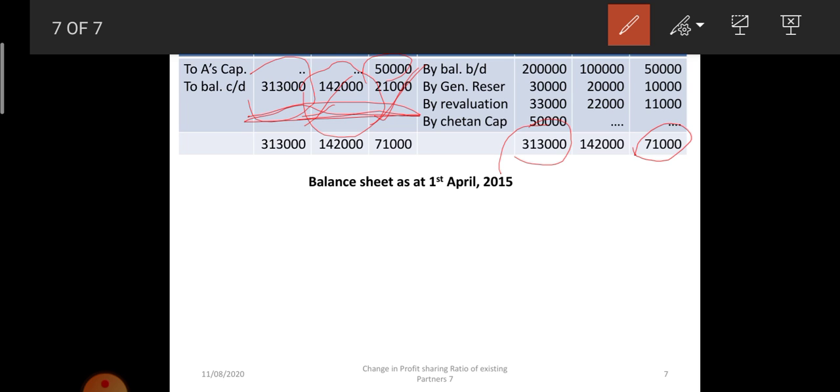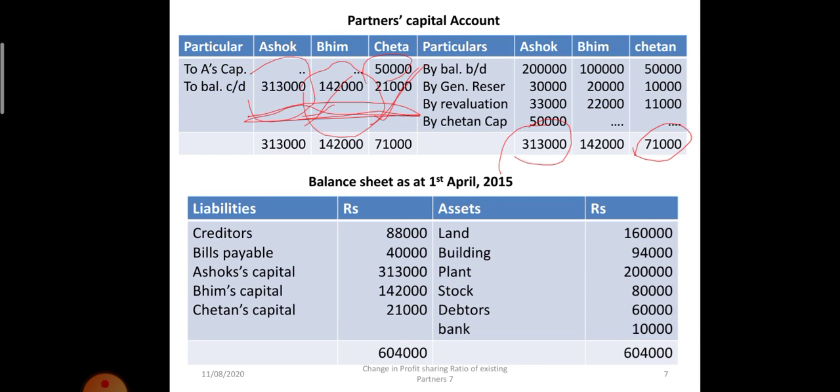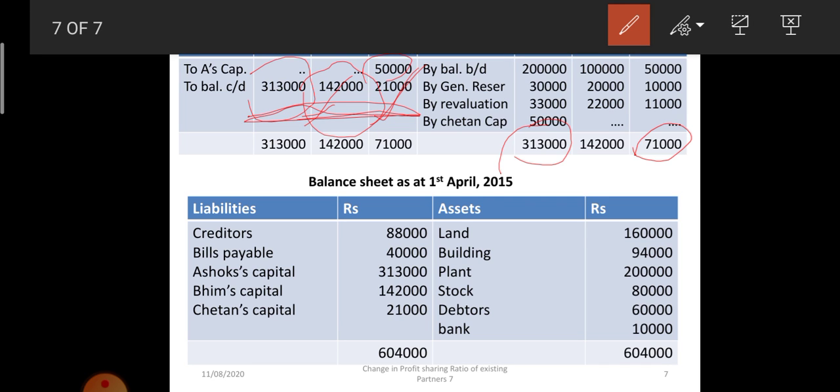Now we have to prepare the revised balance sheet. See the asset side. Earlier land was at 1 lakh rupees, now it is recorded at the new value 1,60,000 because there was an increase of 60,000. Then from the building, 6,000 was deducted from 1,00,000, so it is 94,000. There are no other changes, so we are recording the plant, stock, debtors and bank at the same value.